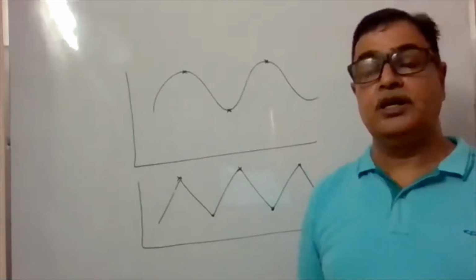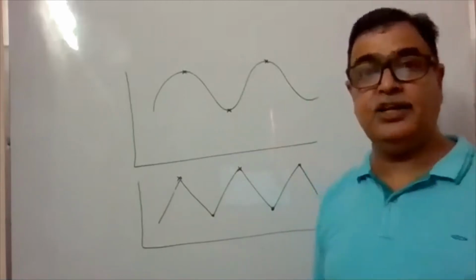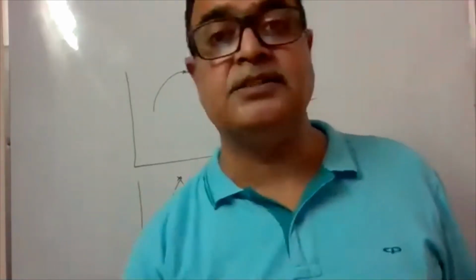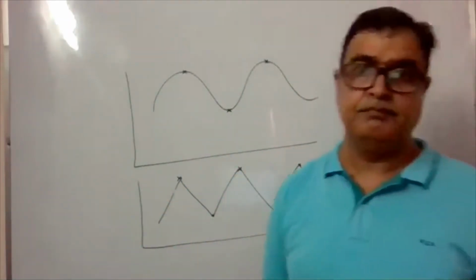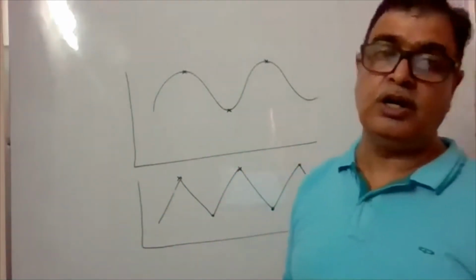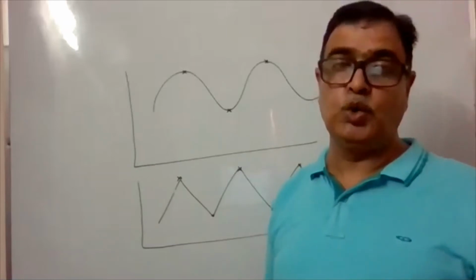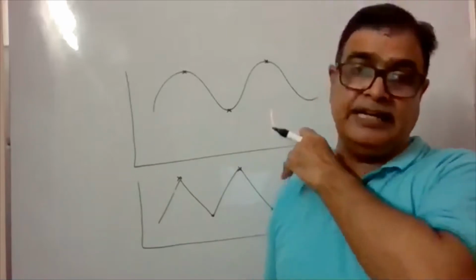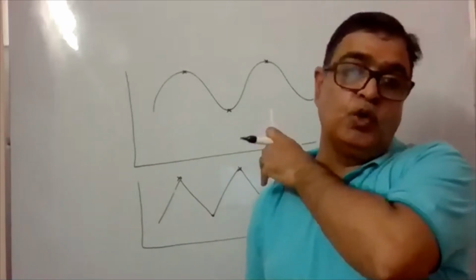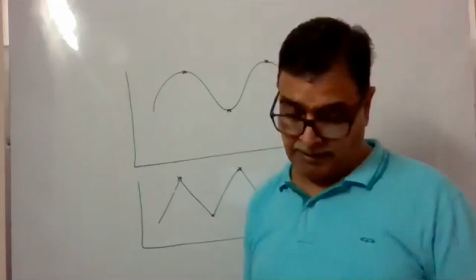Now write down the necessary condition for local maxima or local minima. Write down please. Necessary condition for local maxima or local minima.